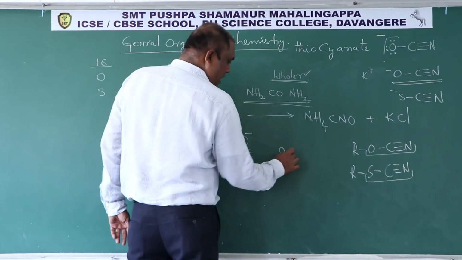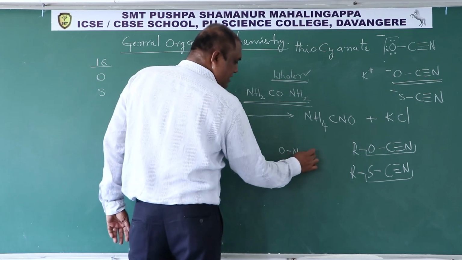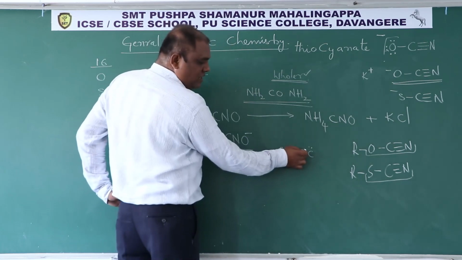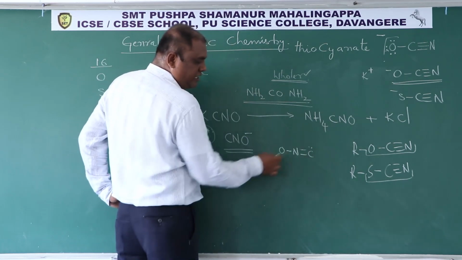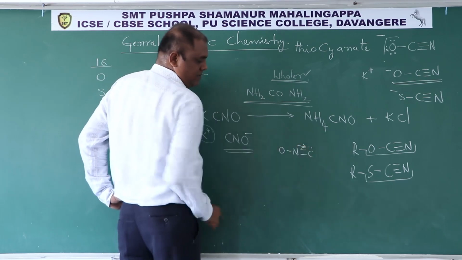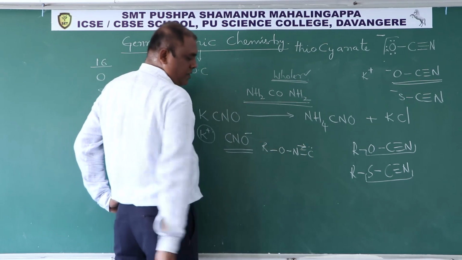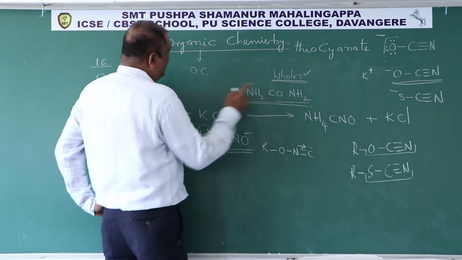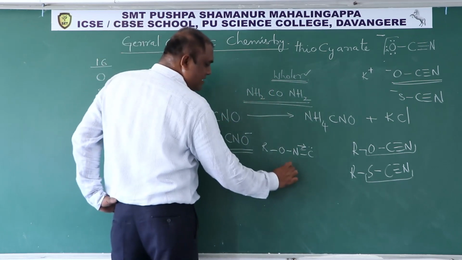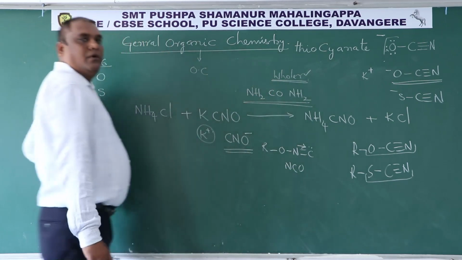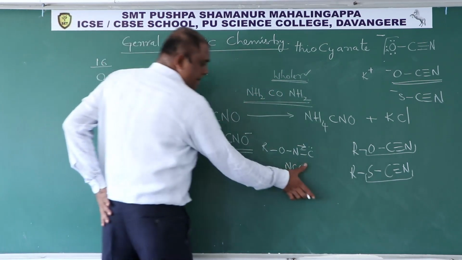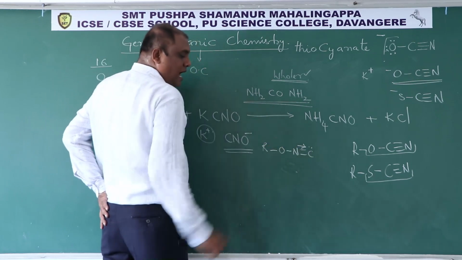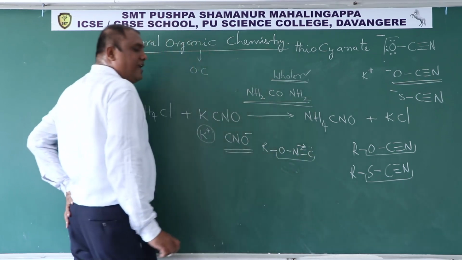Just like that, we have a functional group where this O is attached to N, attached to C by a double bond, and carbon has a lone pair. Now this carbon has only 6 electrons: 1, 2, 3, 4, 5, 6. Not an octet. Therefore, the lone pair of nitrogen forms a dative bond with carbon. Now this oxygen is attached to R. This is written as NCO. This is called isocyanate. This is alkyl isocyanate. And this functional group is called the isocyanate functional group.